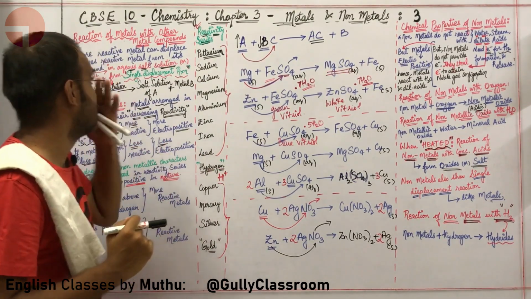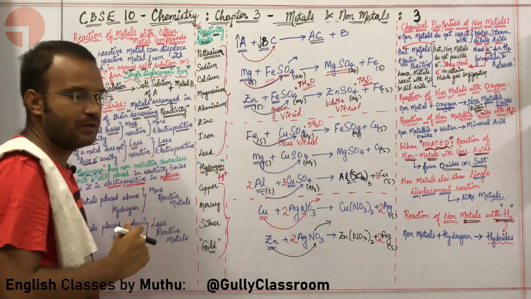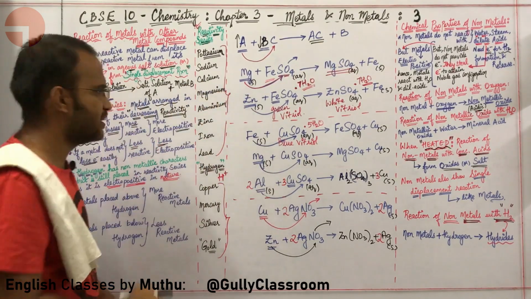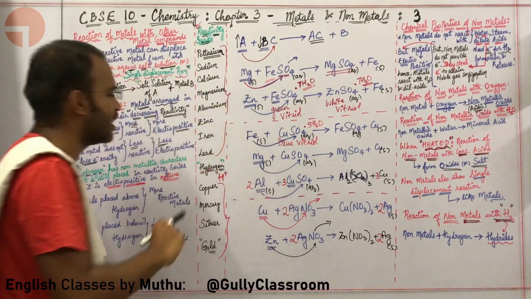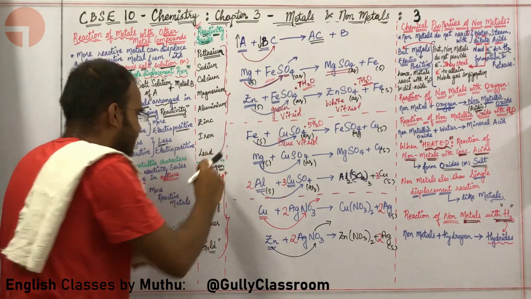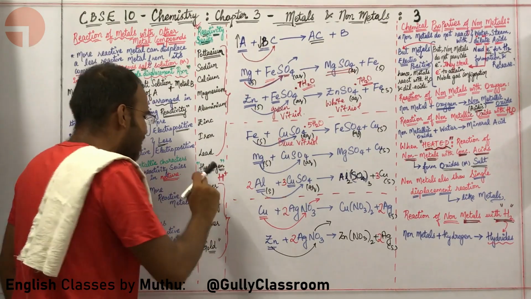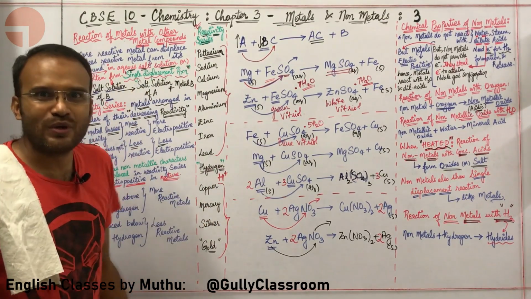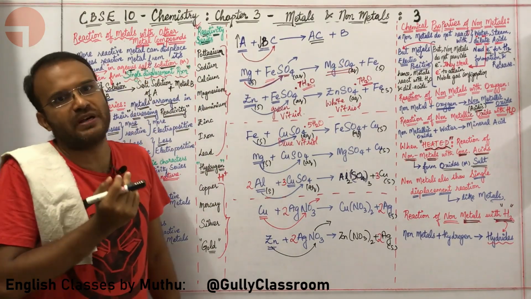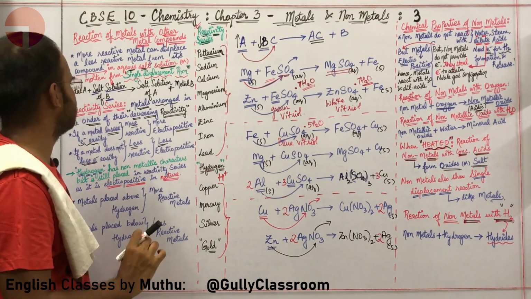Okay, sir. So are you telling me that potassium is more reactive than sodium, sodium is more reactive than calcium, calcium is more reactive than magnesium, magnesium is more reactive than aluminium, aluminium is more reactive than zinc, zinc is more reactive than iron, iron is more reactive than lead, lead is more reactive than hydrogen, hydrogen is more reactive than copper, copper is more reactive than mercury, and so on. Absolutely, the metals that are present on the top are more reactive than the metals that are present towards the bottom. Okay, sir, I am fine with this idea.